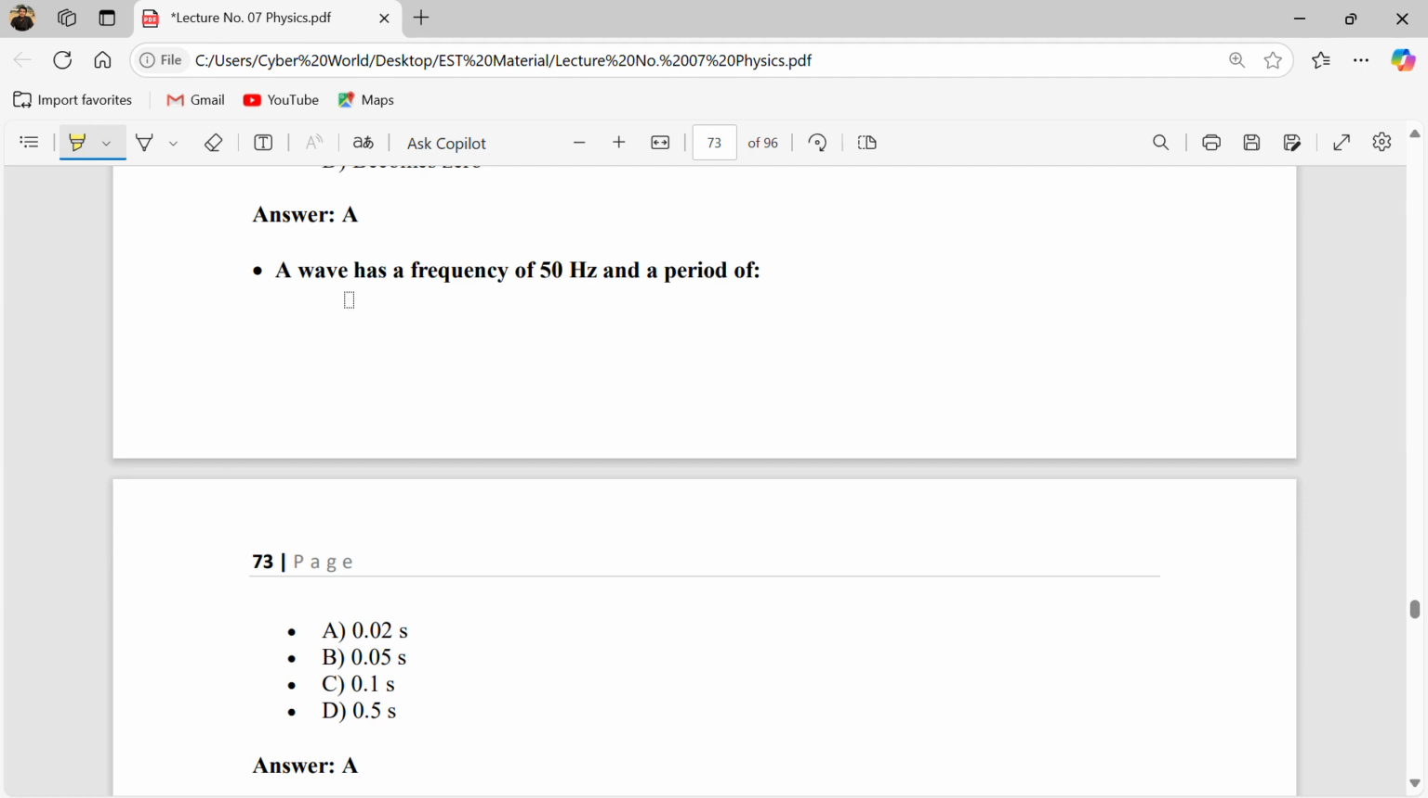If a wave has a frequency of 50 Hz, its period should be 1 by 50, because we know that frequency is equal to 1 by T, 1 by time period. So if you want to find the period, T equals 1 by f, which means 1 by 50. So 1 by 50 is 0.02 seconds.